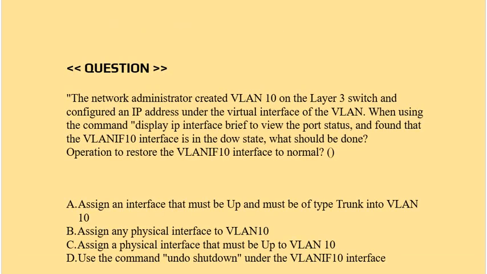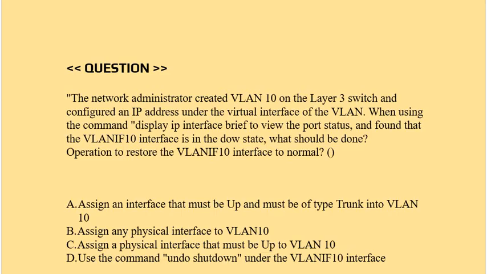Question is the network administrator created VLAN 10 on the layer 3 switch and configured an IP address under the virtual interface of the VLAN. When using the command display ip interface brief to view the port status, he found that the VLANIF10 interface is in the DOWN state. What should be done? Operation to restore the VLANIF10 interface to normal.